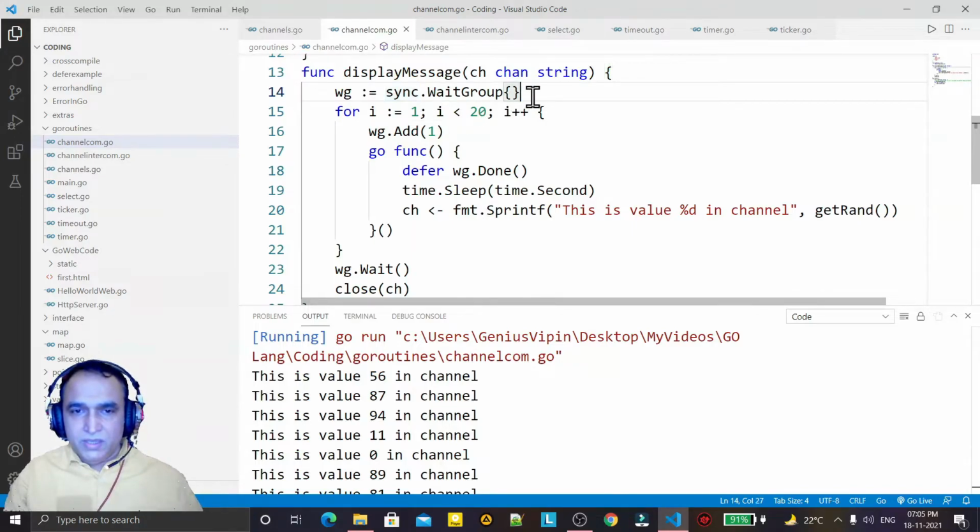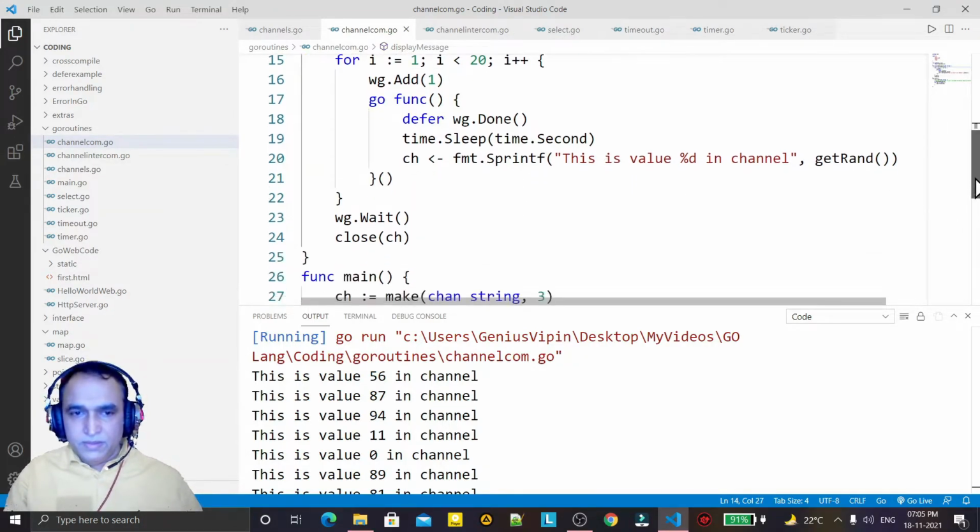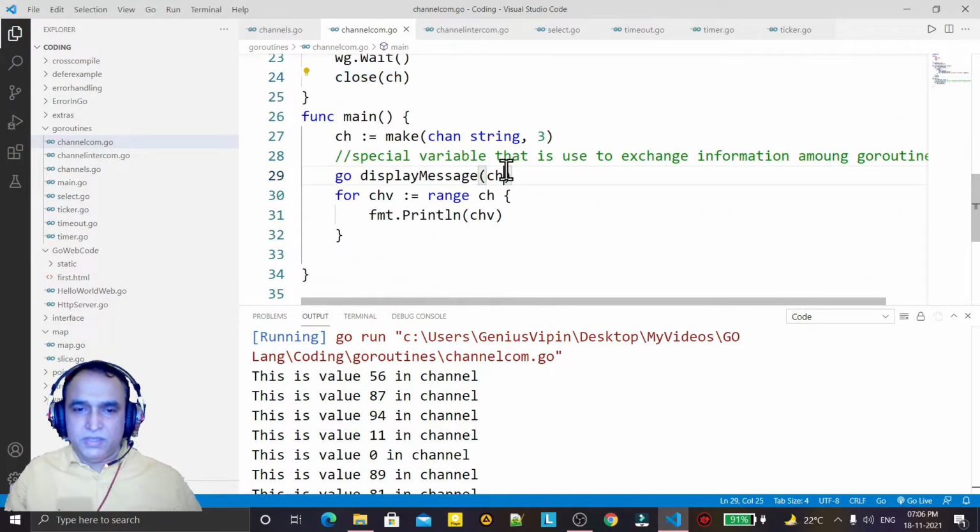So we are here waiting for this goroutine's function, that is the anonymous function, to complete the task till this function executes the done, and this is the last one. It will display done, and it waits for all the channel to get the value, and then we close the channel, and then we display this.